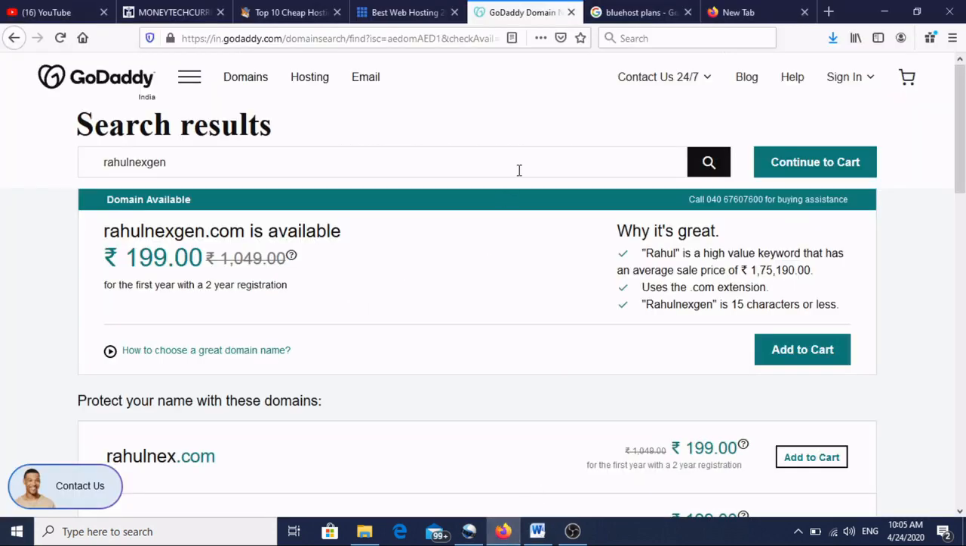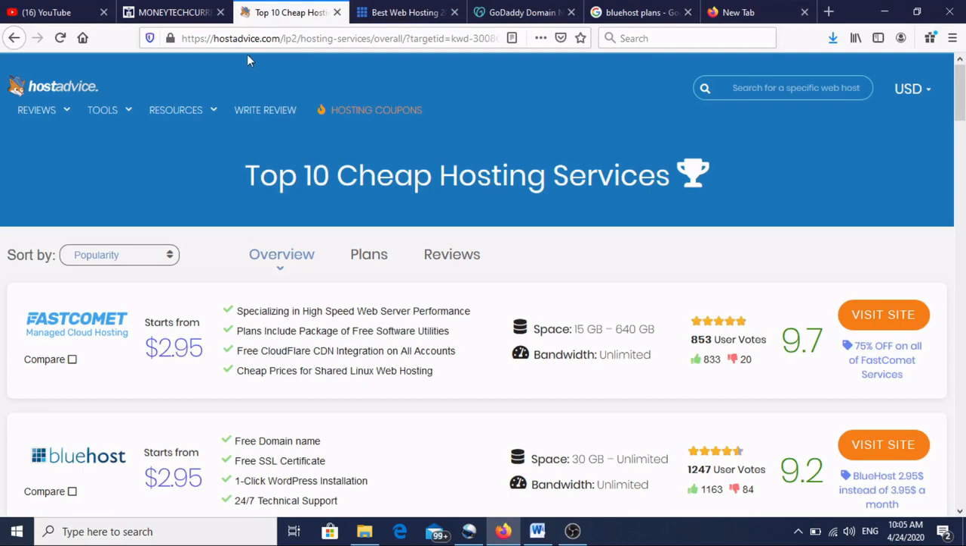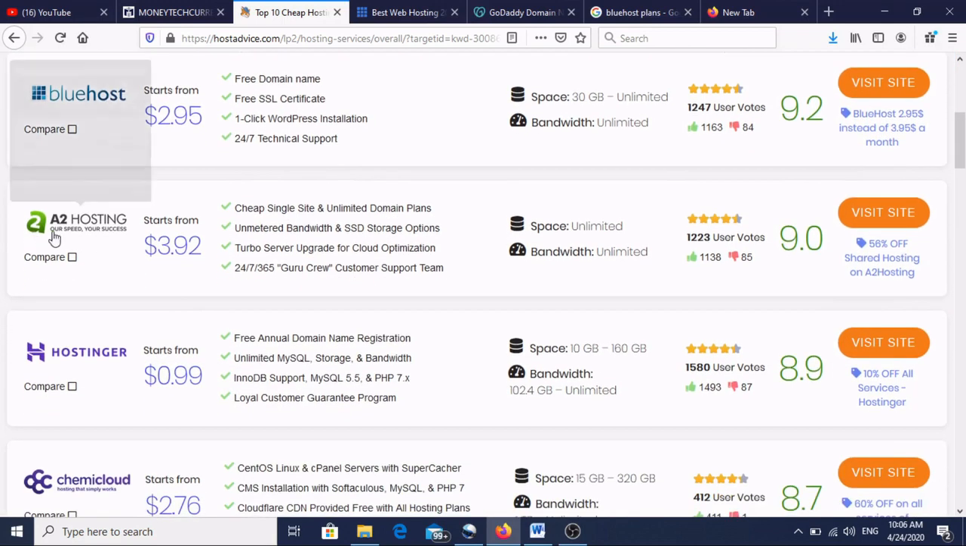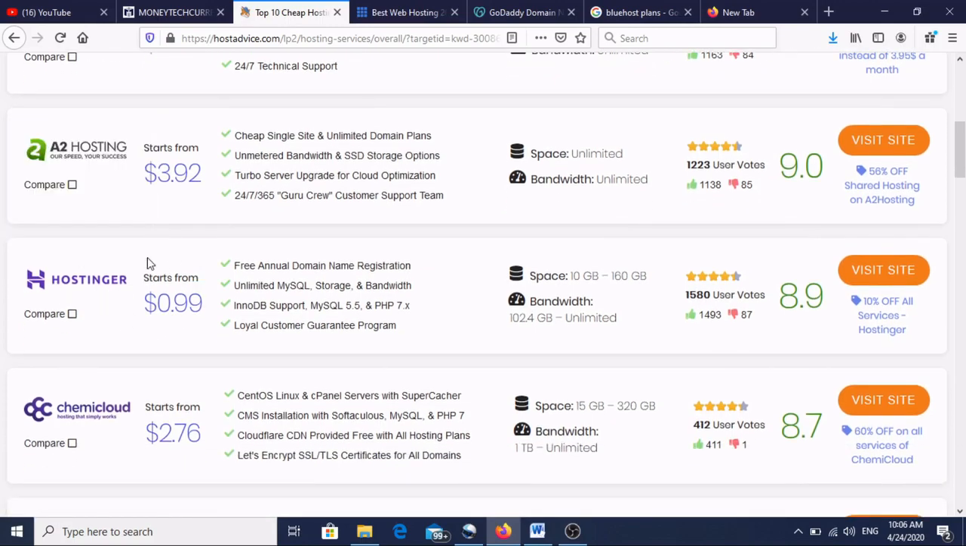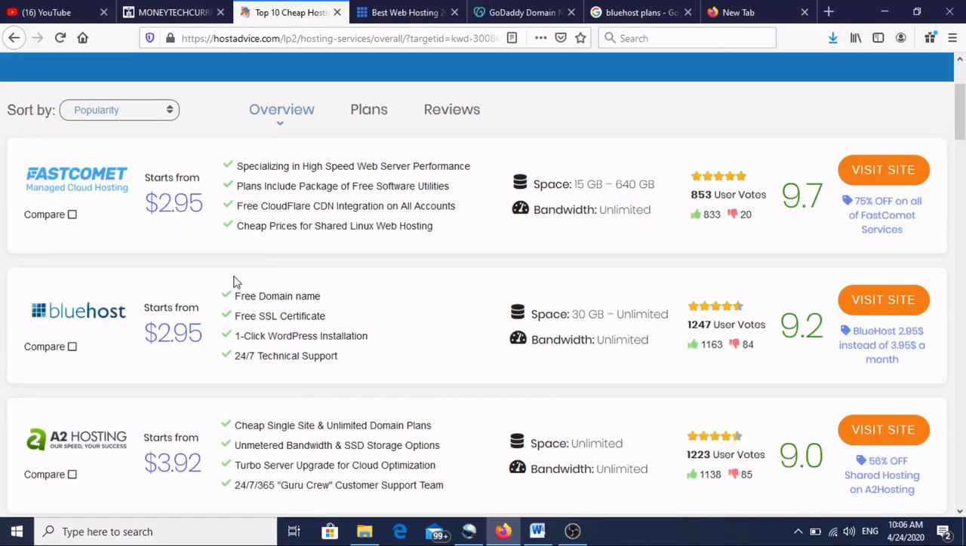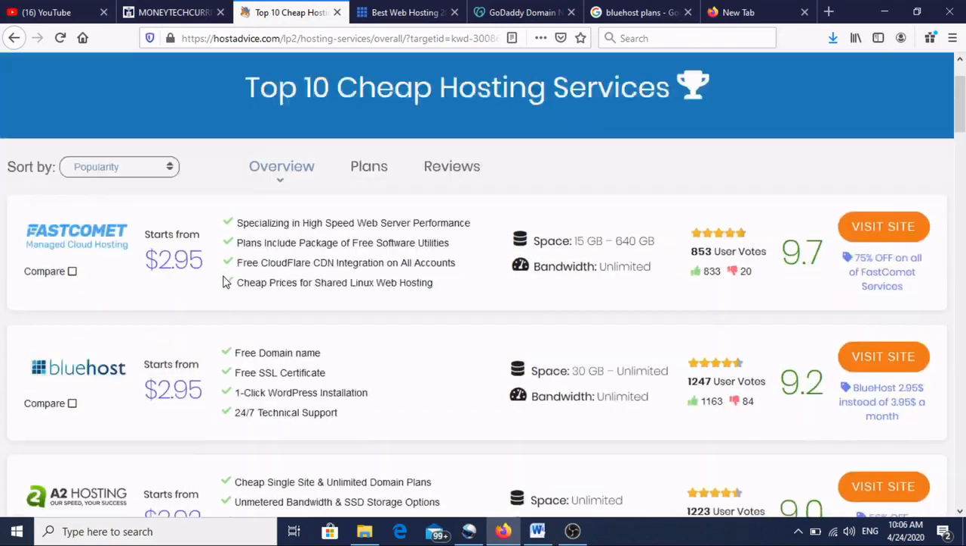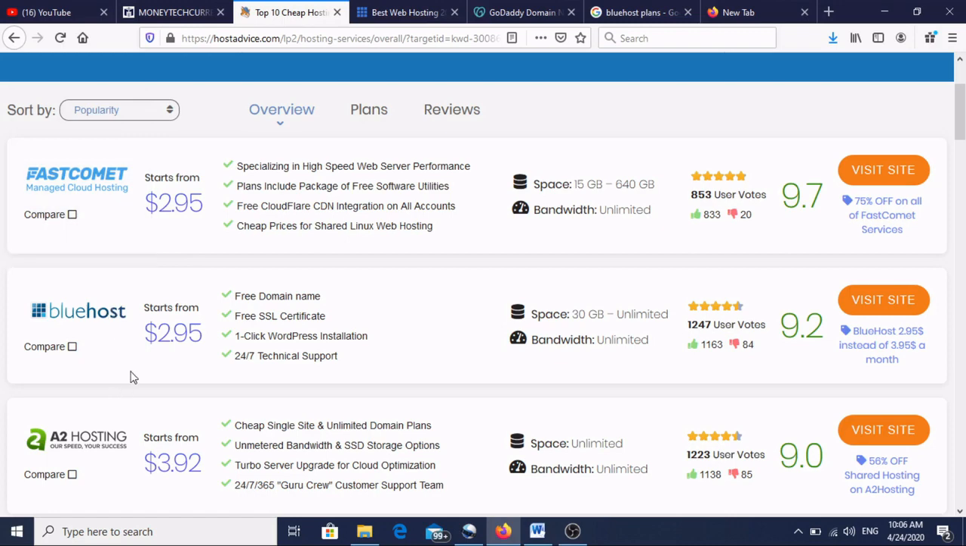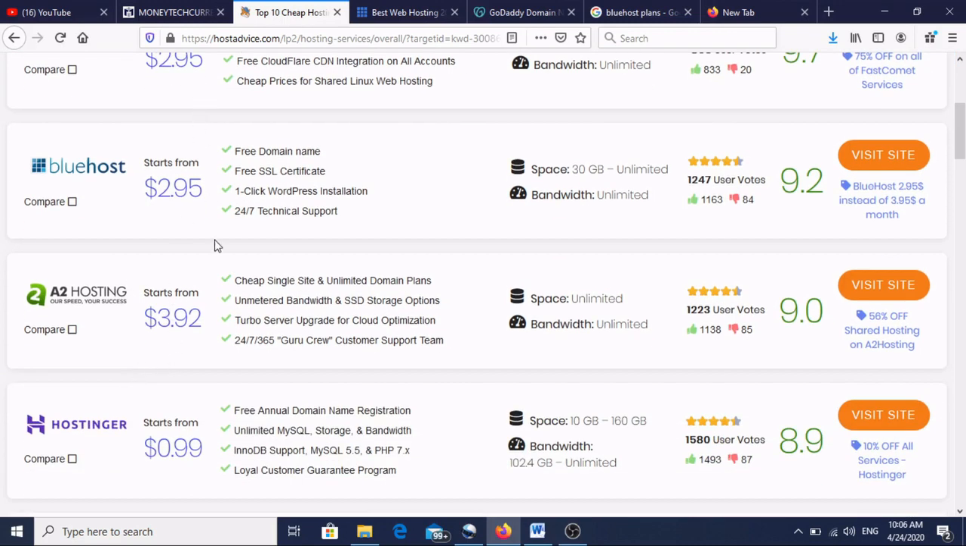So if you search over there on the net, you will write "top 10 cheap hosting sites." Okay, so it will open. FastComet.com is a hosting provider, Bluehost is a hosting provider, A2 Hosting is a hosting provider, Hostlink is very cheap also. So there are so many companies providing hosting. In this case, you can go through each and every one, compare the prices, and take the hosting from that. Okay, I'll prefer Bluehost because I have been using it for 1 year.